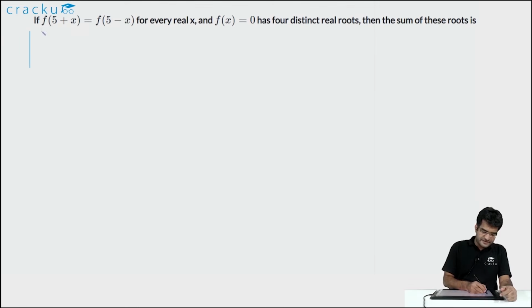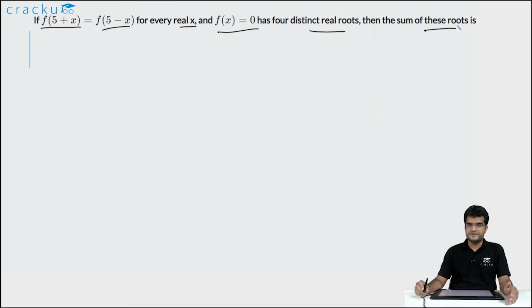In this question, it is given that f of x is a function such that f of 5 plus x is equal to f of 5 minus x for every real value of x. We are also told that f of x is equal to 0 has 4 distinct real roots, and we are asked to find out the sum of these roots.